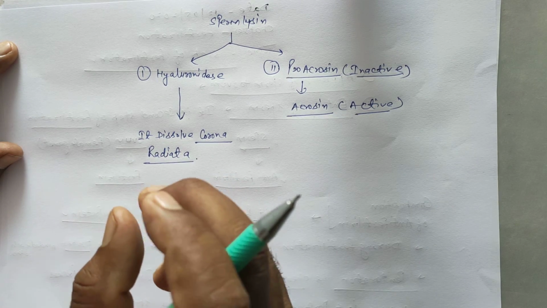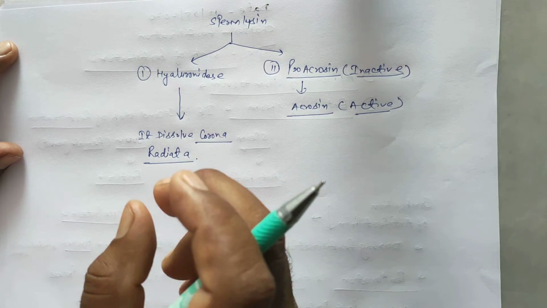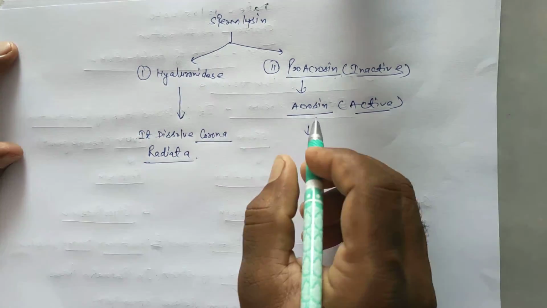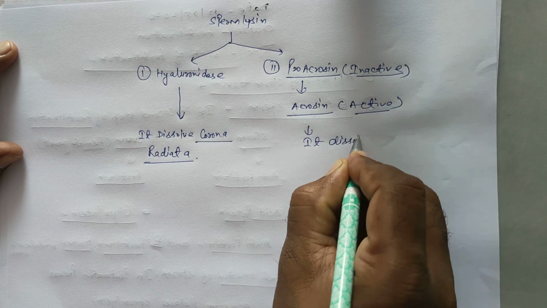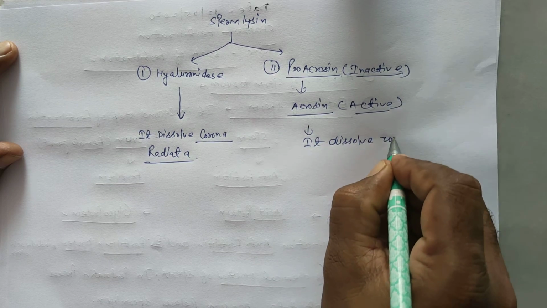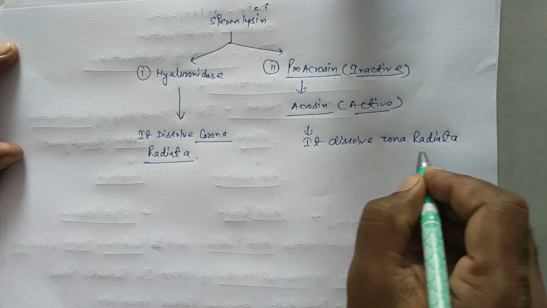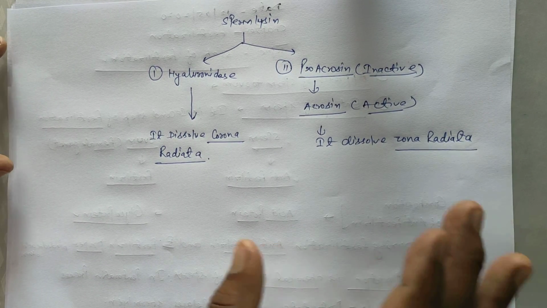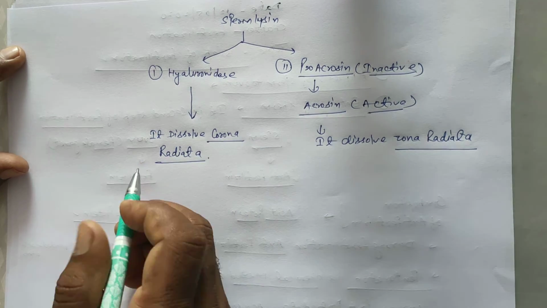So during fertilization the hyaluronidase enzyme dissolves hyaluronic acid. Second, acrosin dissolves zona pellucida. It is the primary egg membrane, acellular and transparent. So this is the second step of fertilization.